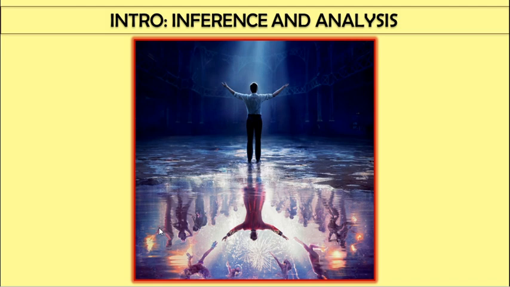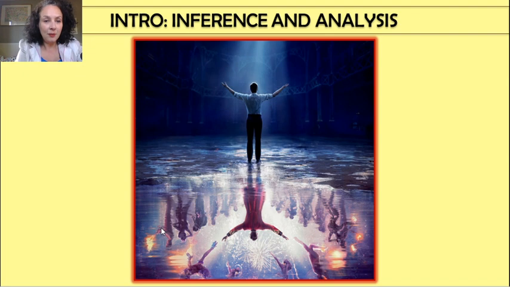So here, he's standing in what looks like an empty circus ring, and then in the reflection it looks like he's in full circus gear, and there are lights and fireworks and all sorts of things going on. So as I go through this bit by bit, I would like you please to jot down what you think is the inference, what you can infer, what's implied.